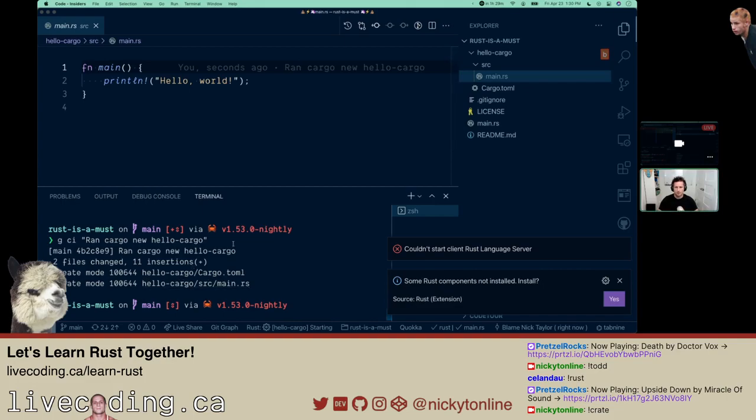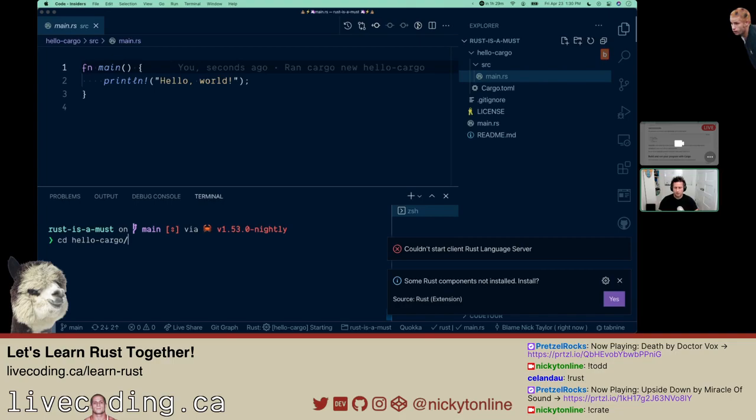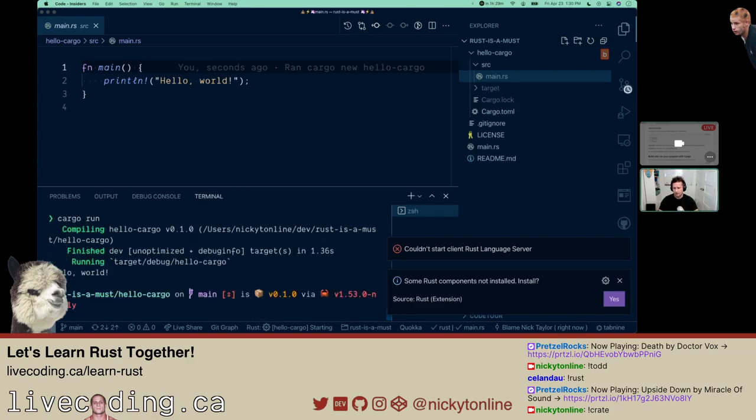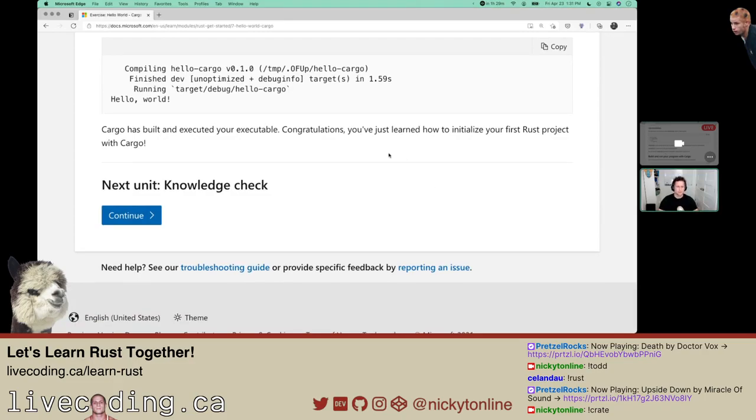Now we're good there. Build and run your program with cargo. To run this program, move into the new directory hello cargo and run this from the terminal. So cd hello cargo and then cargo run. All right, so it compiles it and it looks like it ran the main and outputted hello world, which makes sense. Congratulations, you've just learned how to initialize your first Rust project with cargo. Boom.